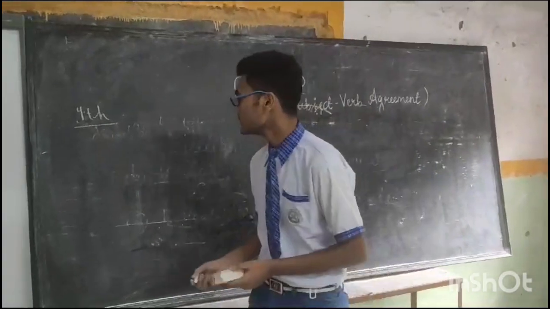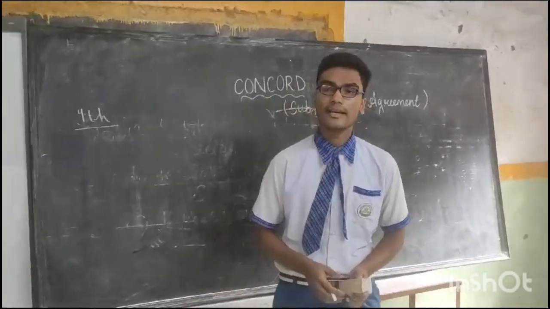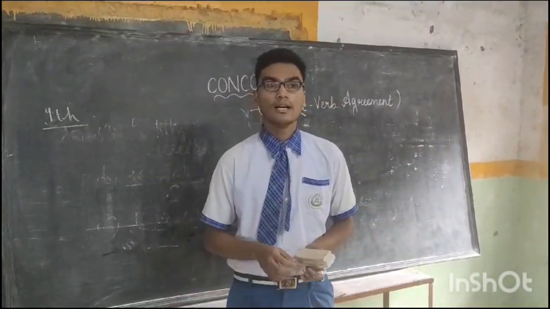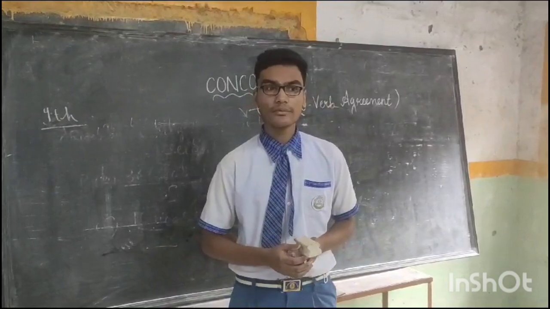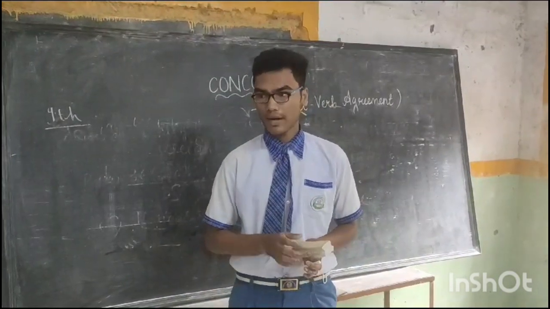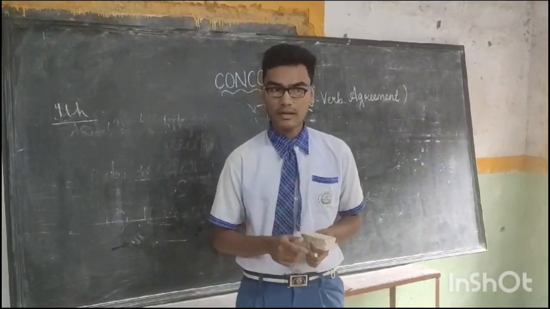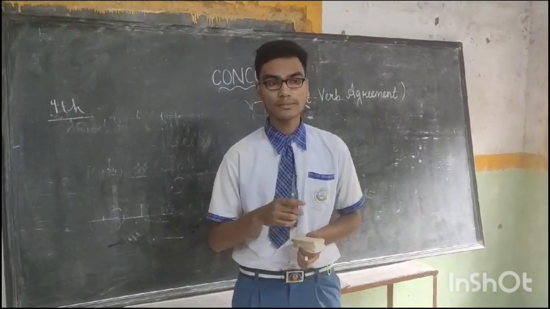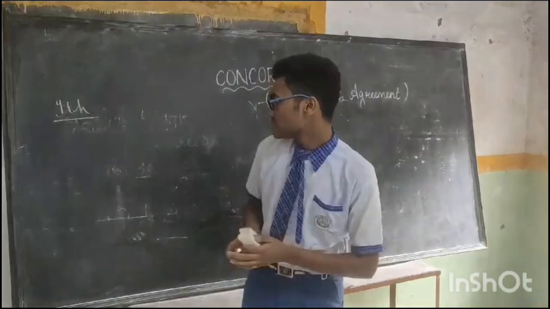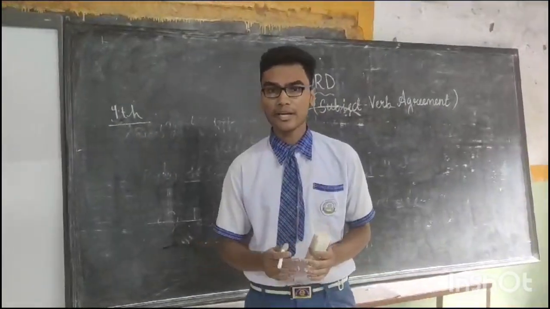Let us start with the fourth rule, which states that a number is always treated as a plural subject by which the verb is plural, after the number of the noun or the pronoun is always plural. Let me explain this by giving you an example.